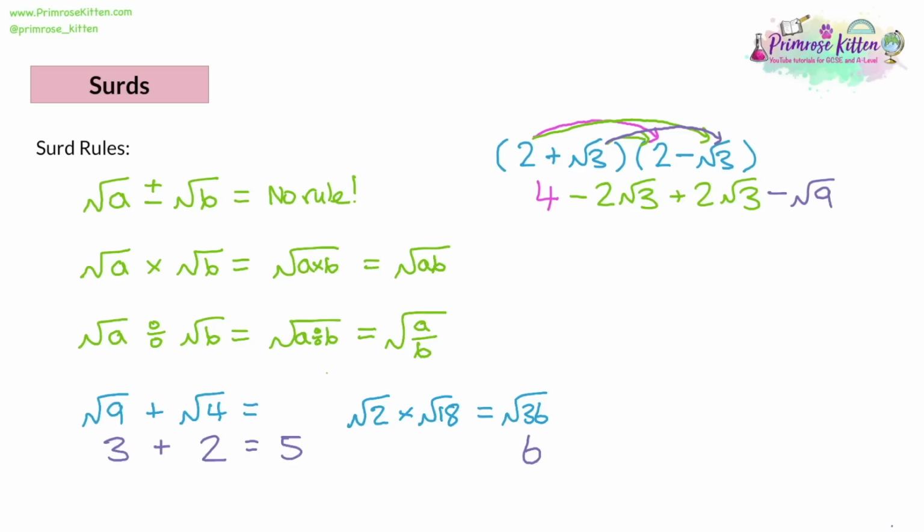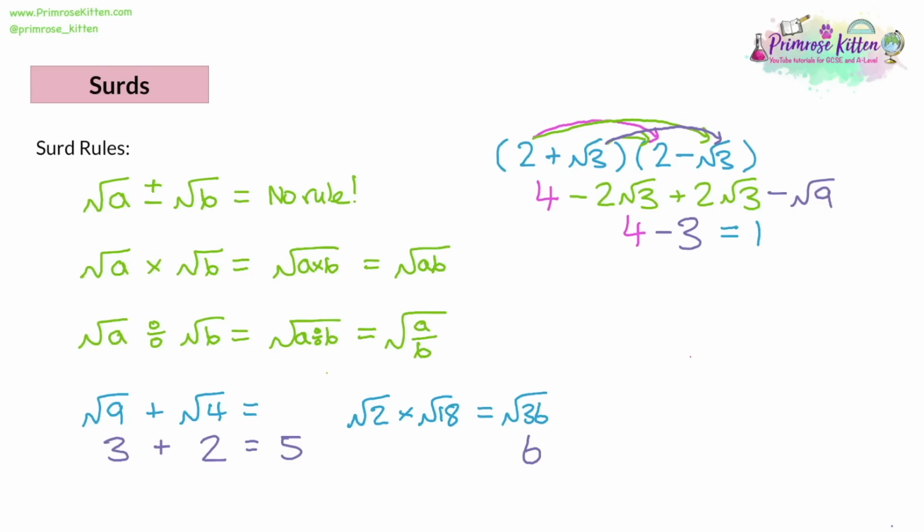So we've got the 4, the negative 2 root 3, and the positive 2 root 3. We can add those together. And if we add them together, it's going to give us 0 root 3. So that's going to disappear. And we know what root 9 is. Root 9 is 3. It's a square number. Actually, it gives us 4 take away 3. And we can answer that. It's 1. So double brackets actually cancel out to give us 1.